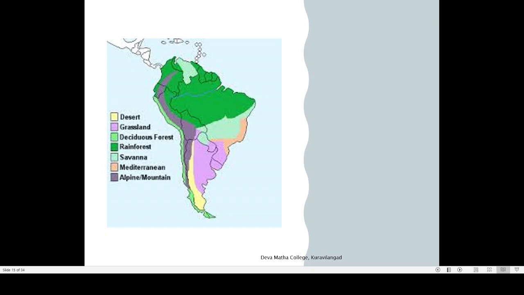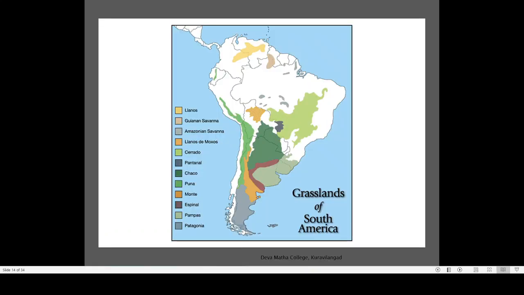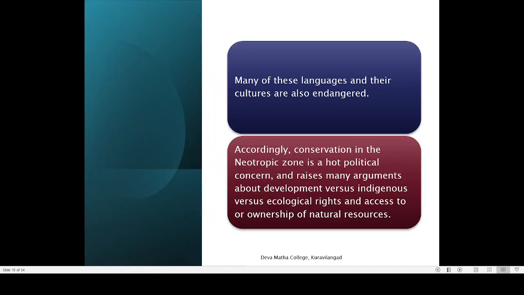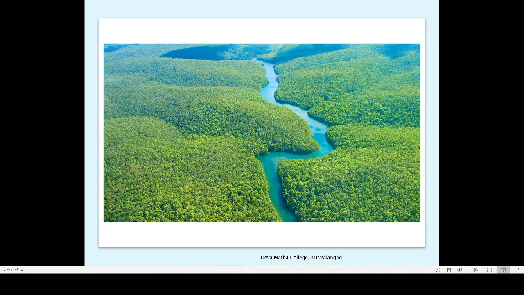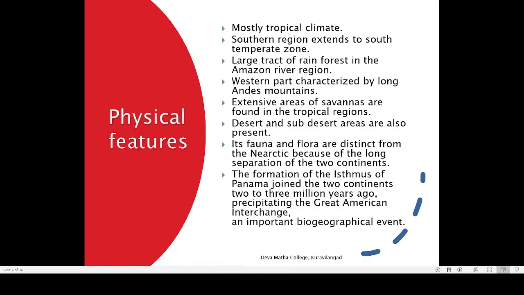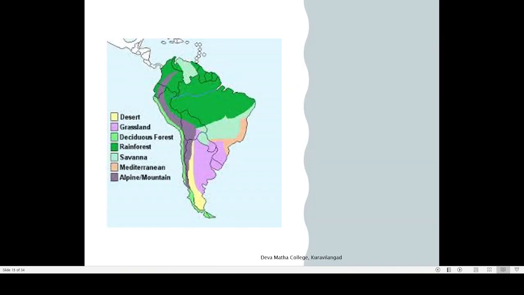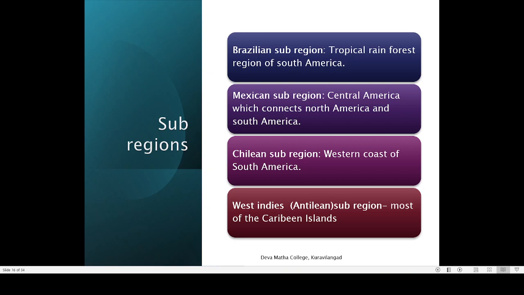That is why Brazil is a highly fertile region with a lot of rainforest, and it is situated in the equatorial region. And these are the reasons why Brazil is highly diverse in its plant diversity as well as animal diversity. So first subregion is the Brazilian subregion. With regard to Brazilian subregion, the most characteristic feature is the tropical rainforest.